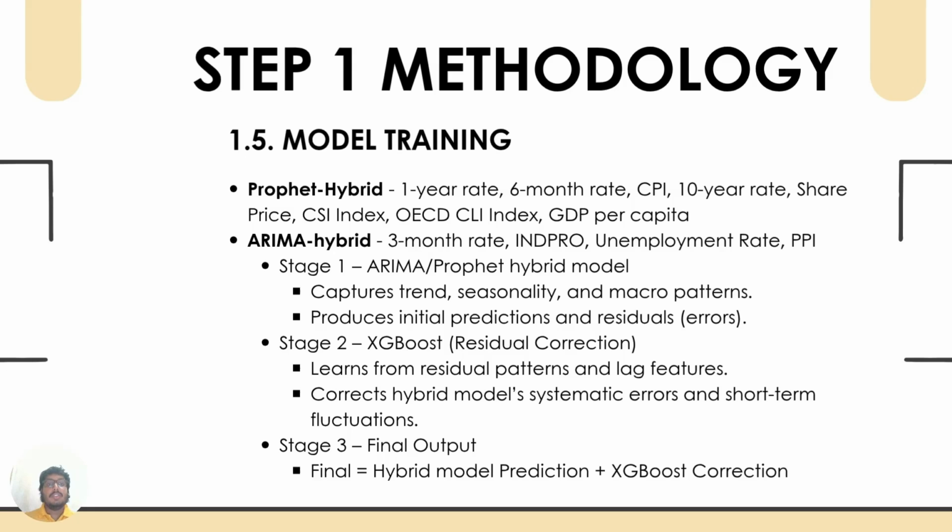In the model training part, we use a Prophet hybrid and an ARIMA hybrid method to generate the predicted values. We do that using a three-stage method. In stage one, we use SARIMA and Prophet models to predict the indicators. Then we calculate the residual using actual minus predicted value. Then we combine it with lag features and calculate the correction. Then we combine that correction and the previous prediction to get the final predicted value.